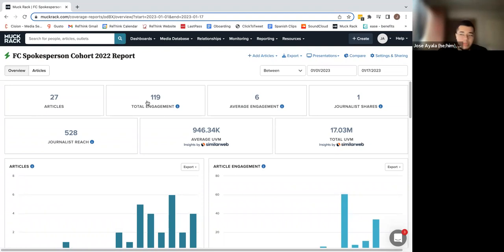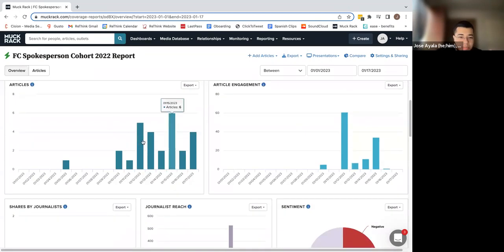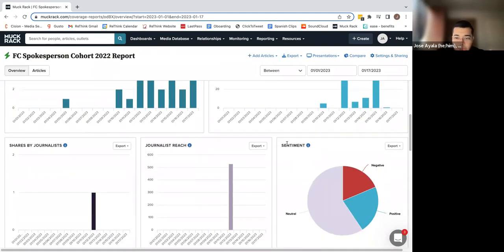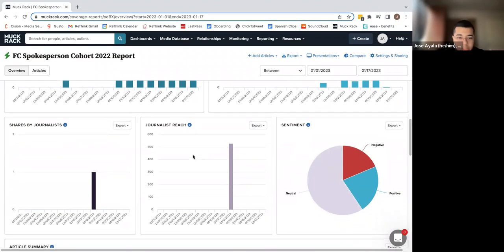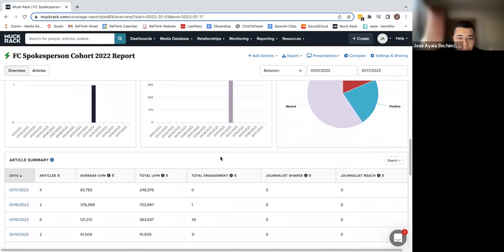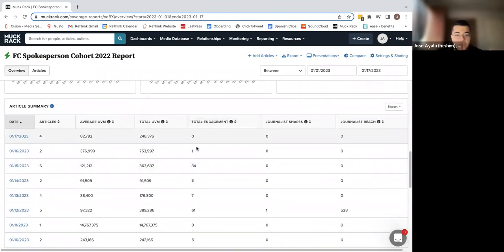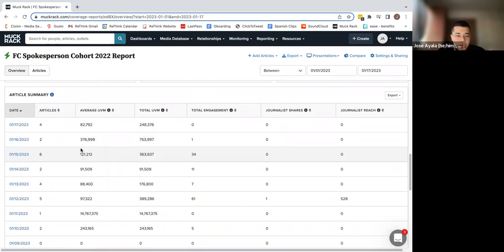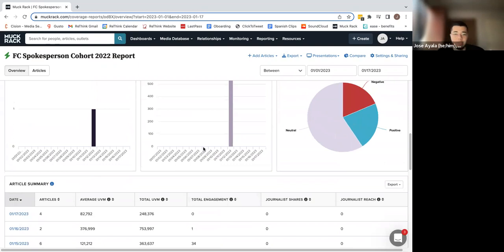We can see some quick metrics such as articles, total engagement, journalist reach, average UVM, total UVM, as well as some pretty neat looking charts: sentiment, journalist reach, shares, etc. Here we get an article summary breakdown by day, so we can see how many articles were published within any given day. And that'll just about wrap it up.